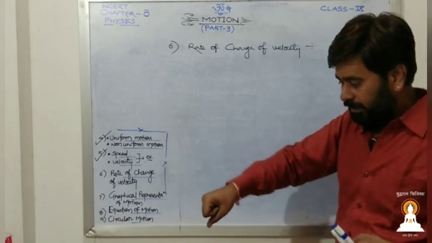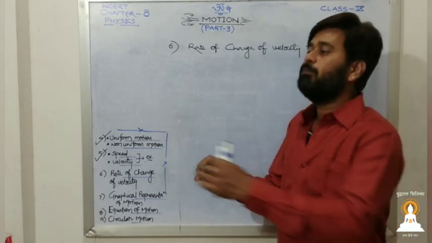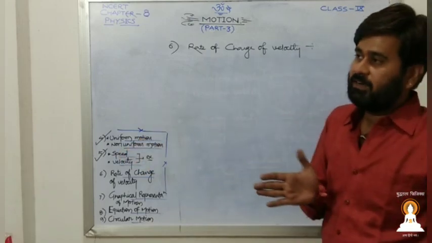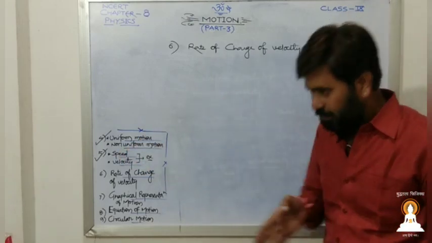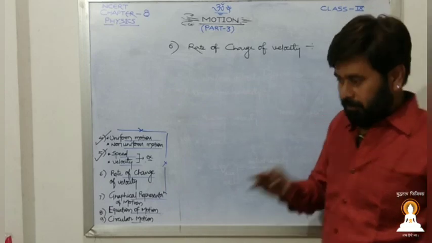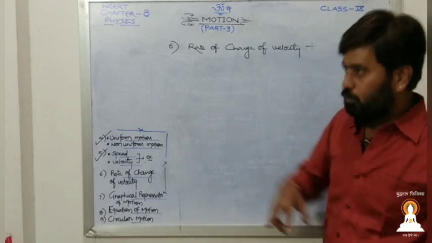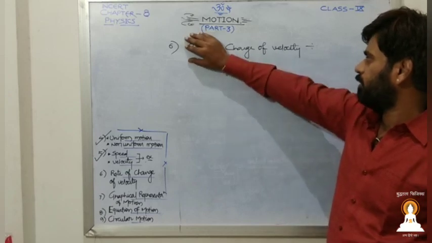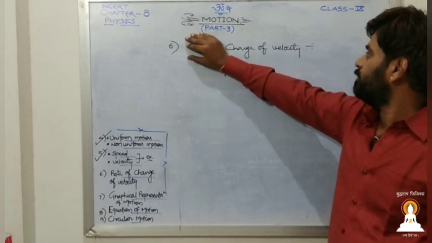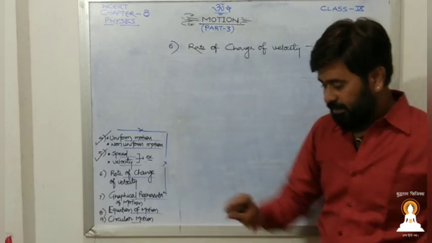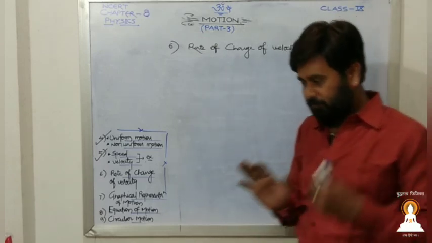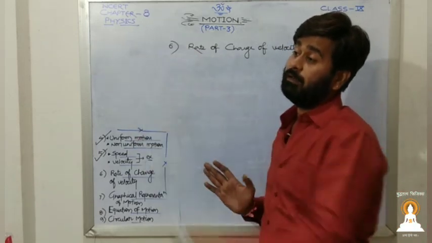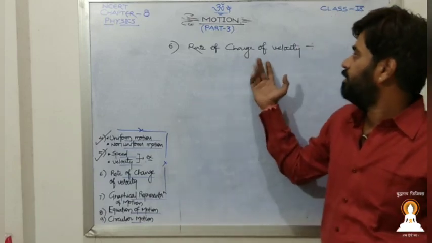Once you increase the speed, it will move. If it has some direction, then that will be the change in velocity. From the initial point to a particular final point, there will be a change in velocity. Don't bother about the rate, only the change in velocity. When you increased the speed, you actually changed the velocity.